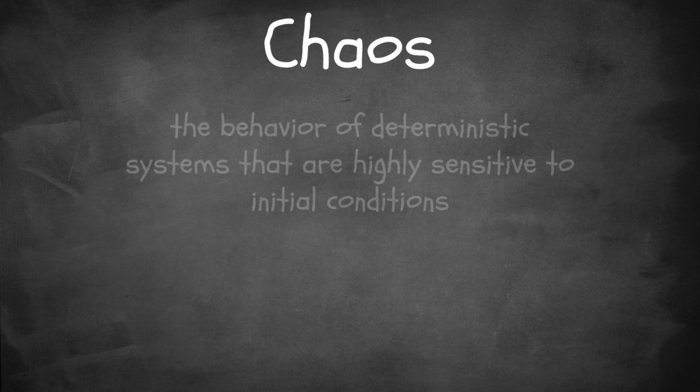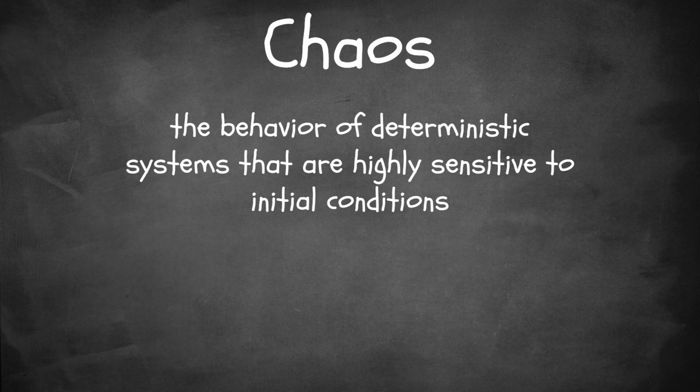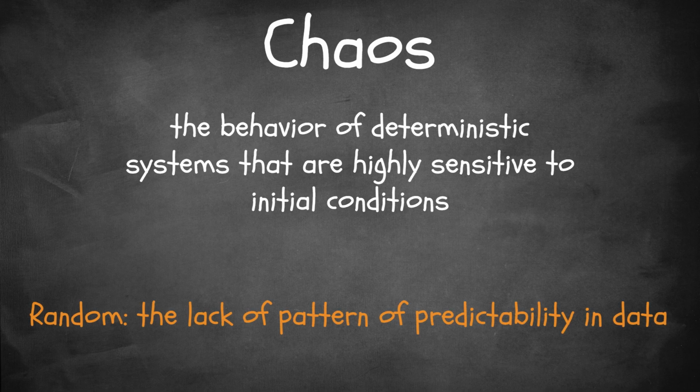Chaos in mathematics and physics refers to the behavior of deterministic systems that are highly sensitive to initial conditions. This means that even though the system follows precise rules, deterministic equations, tiny differences in starting values can lead to drastically different outcomes over time. In other words, chaos is unpredictable but not random. It arises from order. The equations governing a chaotic system are perfectly logical, yet their outcomes cannot be forecasted long-term